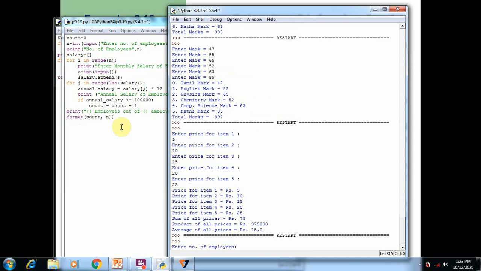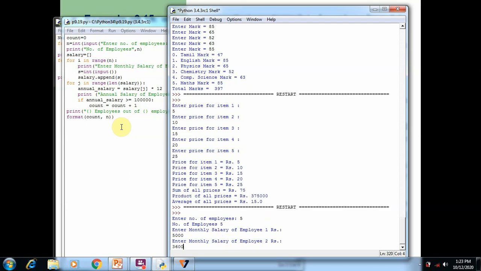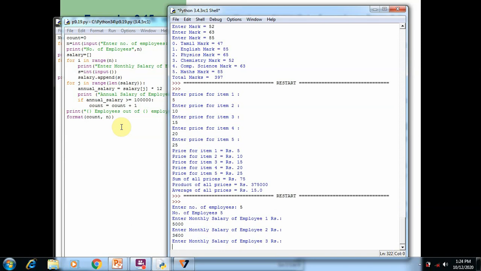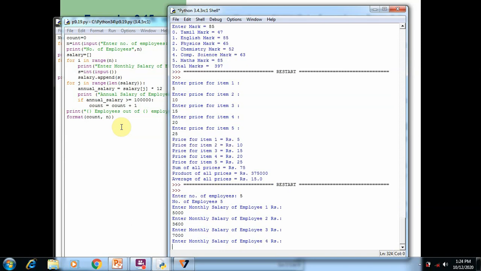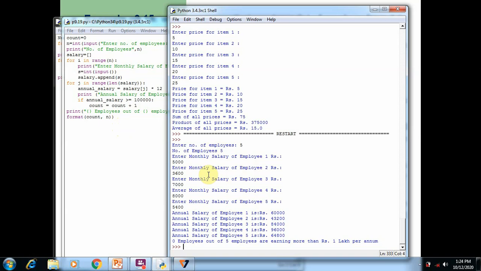Here you can see, enter number of employees. Here we want to mention the number of employees. So I'm going to enter the number of employees as 5. Enter monthly salary for employee number 1. So the monthly salary is 5,000, 3,600. For the third employee, 7,000. For the fourth employee, 8,000. For the fifth employee, 5,400. So 5 times the i loop runs. 5 times all the salaries of each and every employee are accepted and stored in the variable salary.